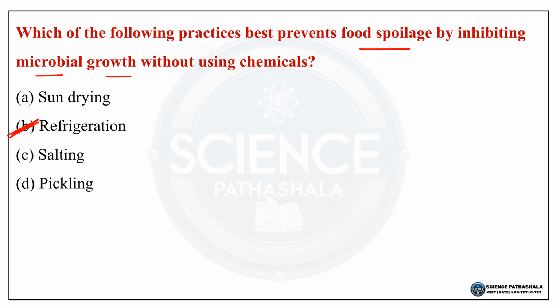So C, salting ಅಂತ ಕೊಟ್ಟಿದ್ದಾರೆ. Salting uses salt, a chemical preservative. So question clearly says without using chemicals. So D, pickling ಅಂತ ಕೊಟ್ಟಿದ್ದಾರೆ. That is also wrong. So pickling involves salt, oil or vinegar. So chemical agents involved. So the correct answer for this particular question, it is option B. Option B is the correct answer.